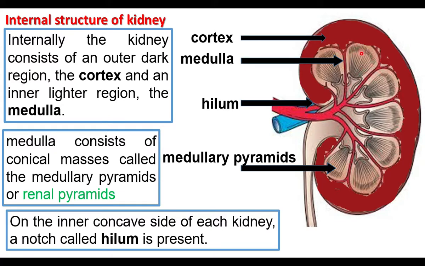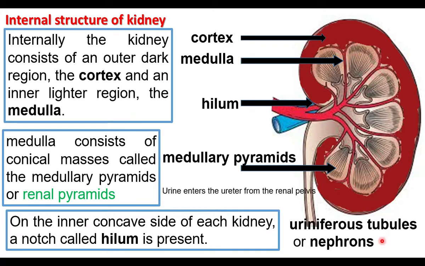The kidney has a number of filtration units called nephrons. They are microscopic tubules called uriniferous tubules or nephrons. Millions of nephrons are found inside the kidneys. The nephrons filter waste material from the blood in the form of urine, and urine reaches here. This funnel-like structure is called the pelvis. From the pelvis, the urine is sent through the ureter.